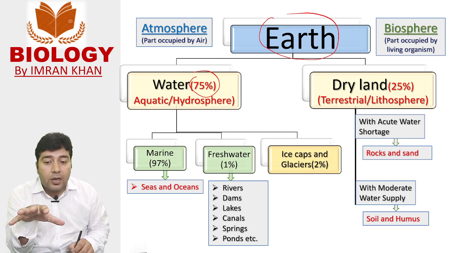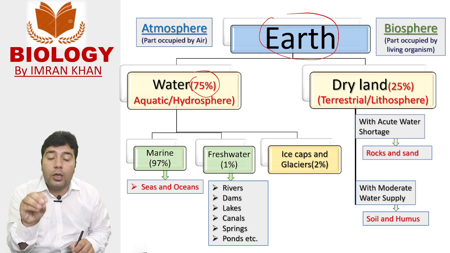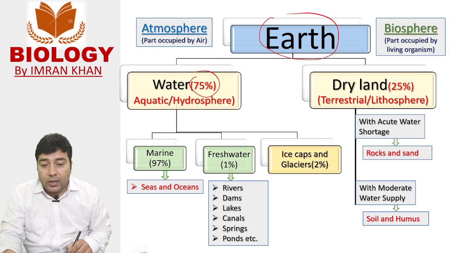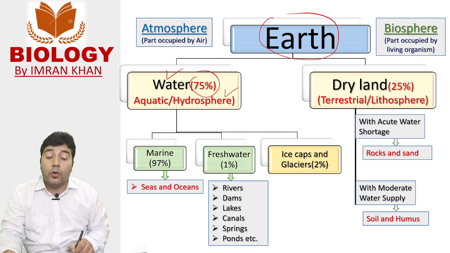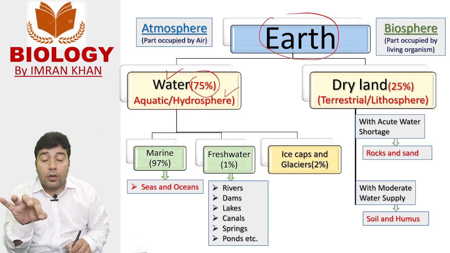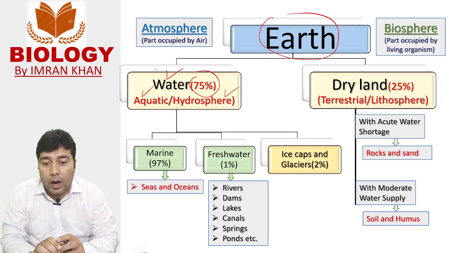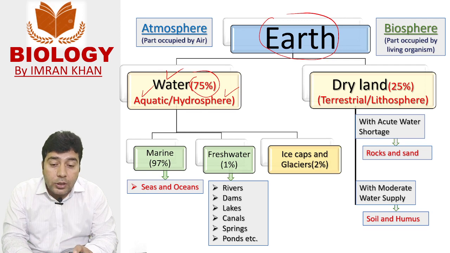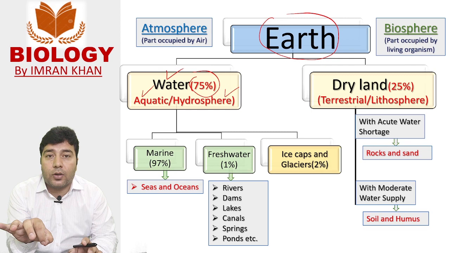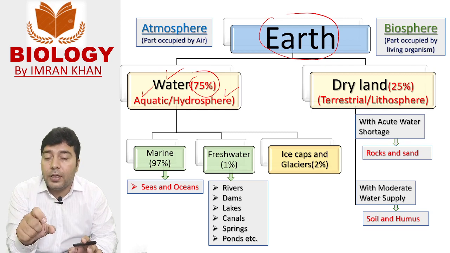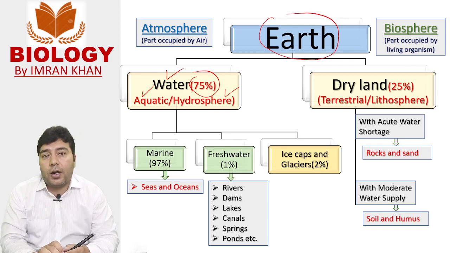This part occupied by water is called hydrosphere, or this environment is called aquatic environment, this ecosystem is called aquatic ecosystem or hydrospheric ecosystem, and this biome is referred to as aquatic biome.